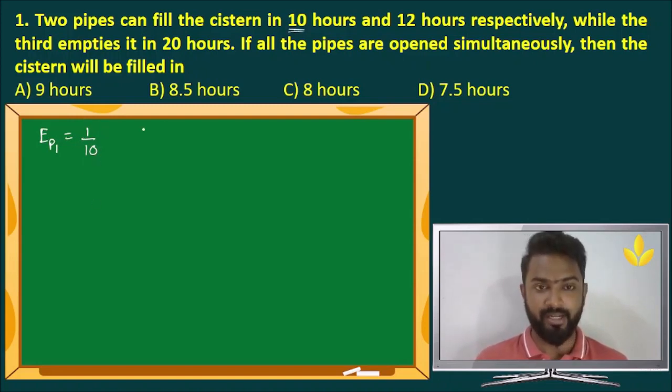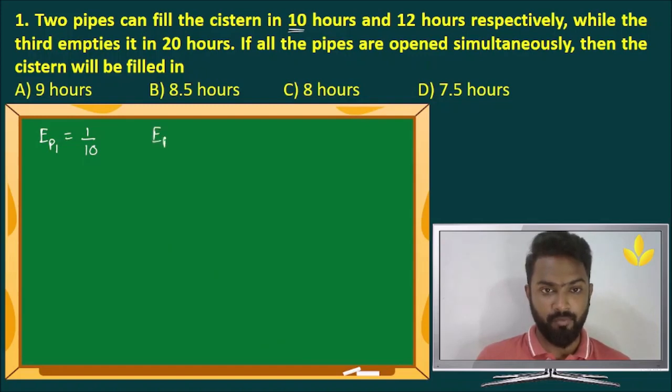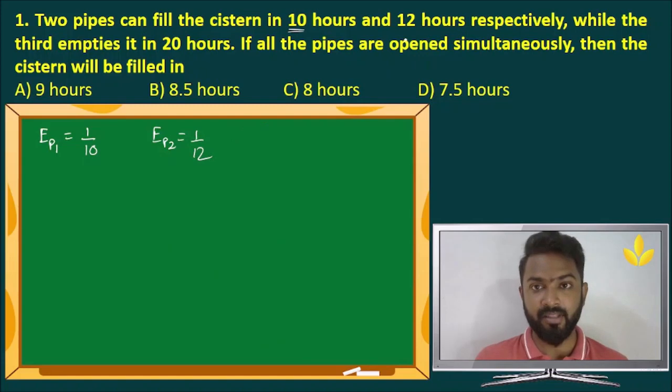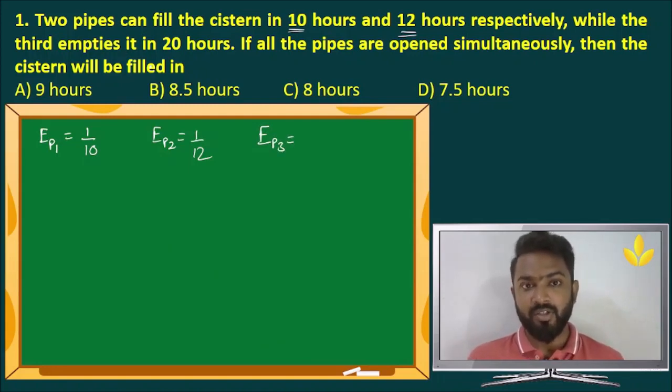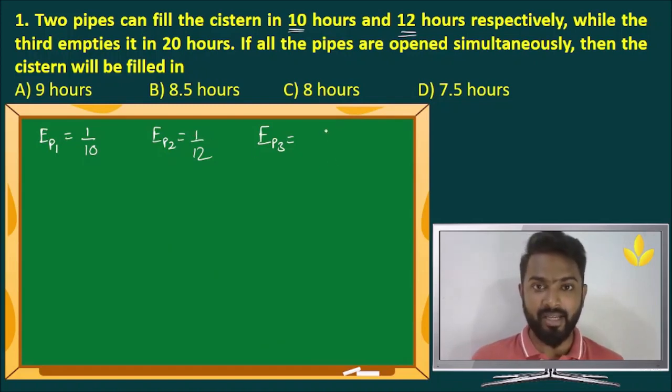Efficiency of pipe 2 equals 1 by 12, because it can fill the entire tank, the cistern, in 12 hours. While the third empties it, so efficiency of pipe 3 is, emptying the entire tank, work done is minus 1 by 20.